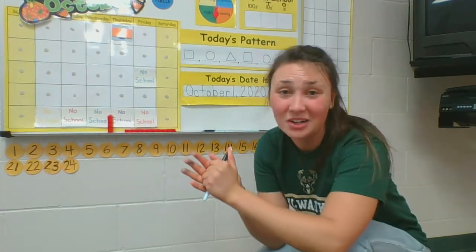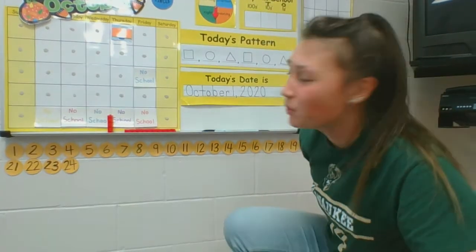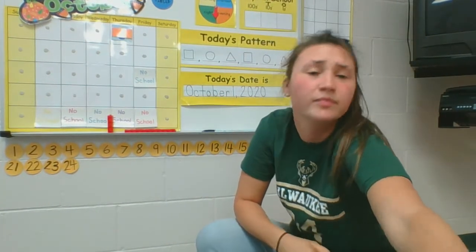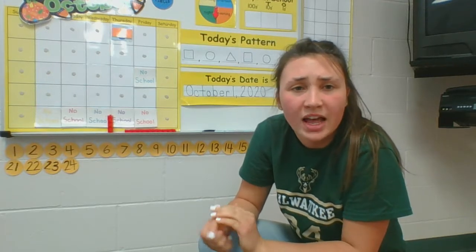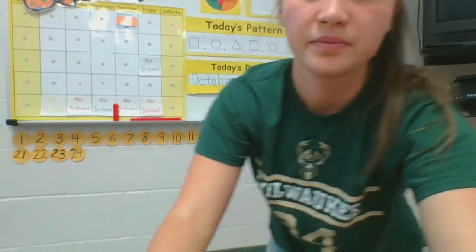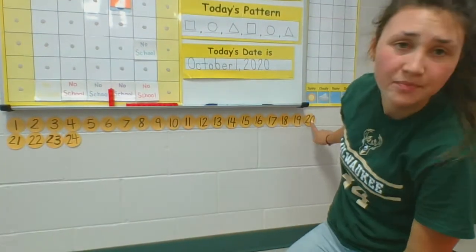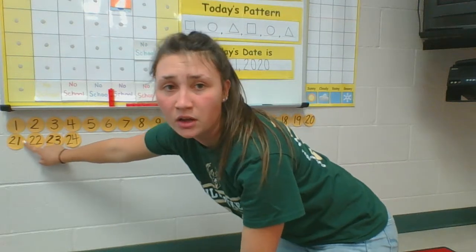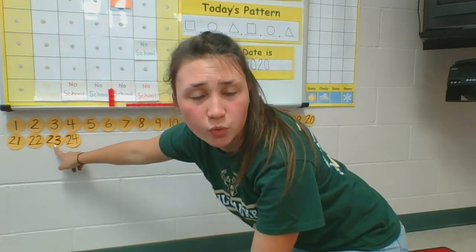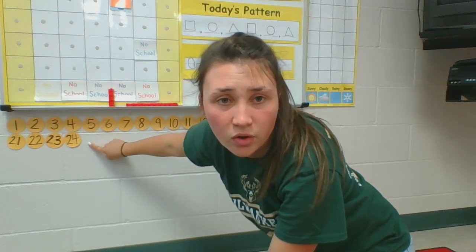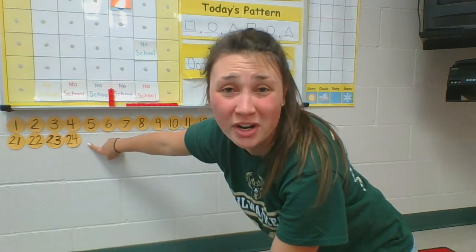Getting closer to 100, right? One more day, right? After 24 comes... Let's count from 20 to see where we are at. Let's start with 20. Ready? Count with me. 20, 21, 22, 23, 24, which makes today 25.